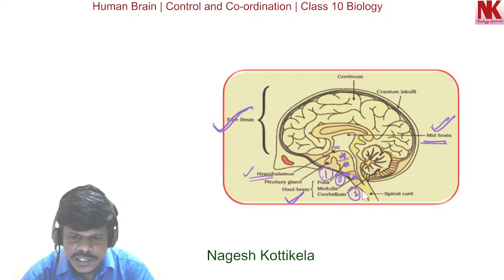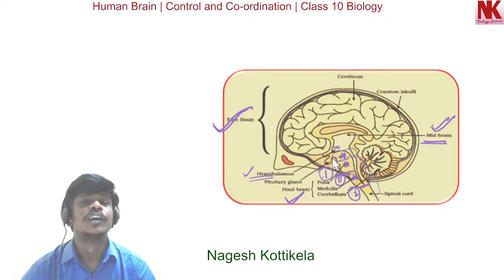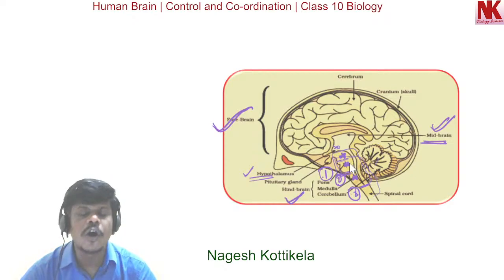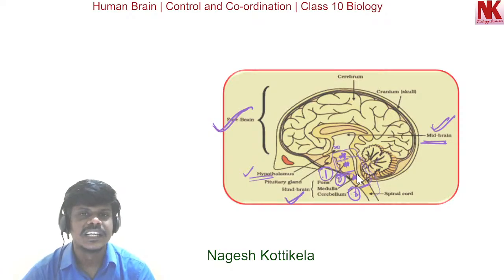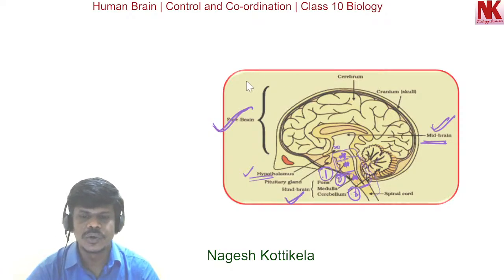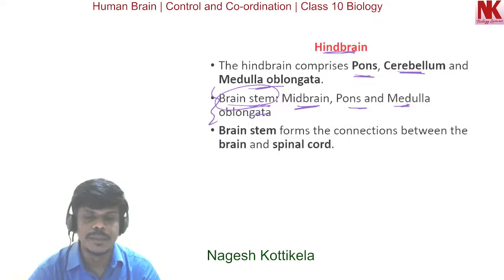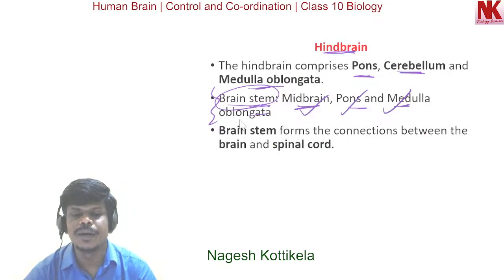So this is what we call the brain stem region. So midbrain, pons and medulla, they constitute what? The brain stem. That is what you need to remember.